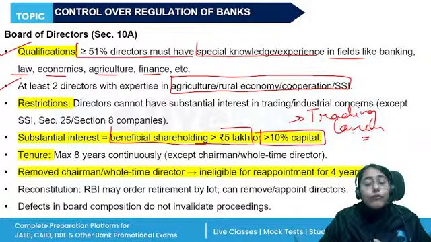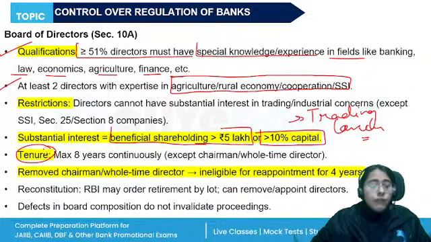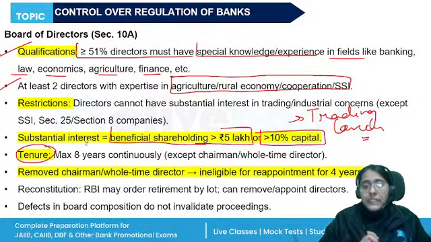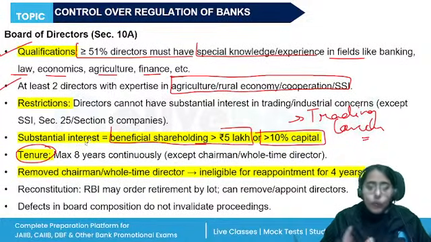What is the period of office for the directors on the board? They will hold office not more than 8 years. This question was asked in the June cycle. What is the tenure for the directors in a banking company? 8 years. However, it is not applicable to the chairperson or a whole-time director.